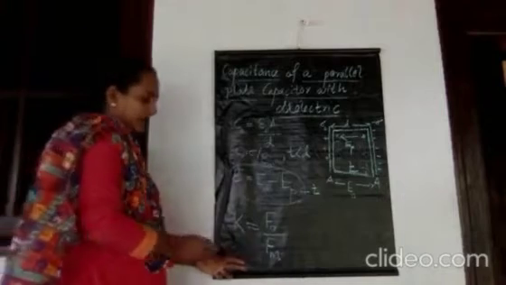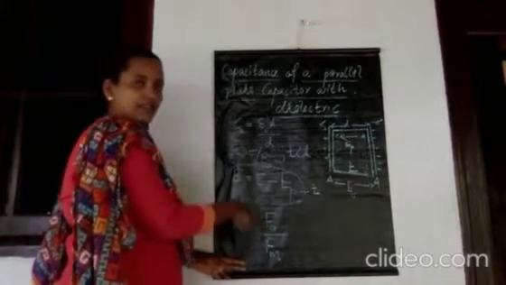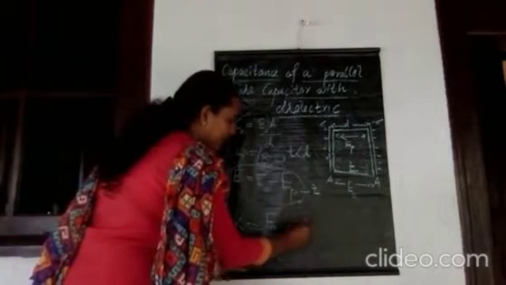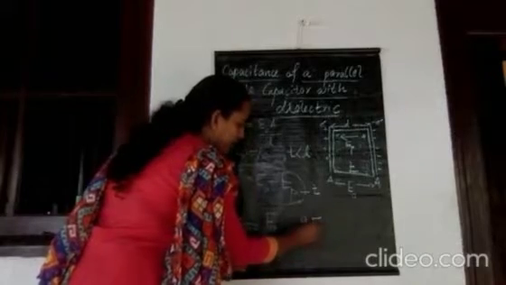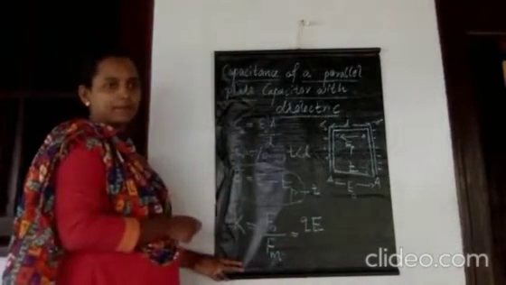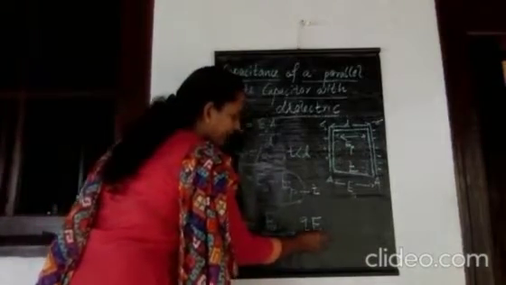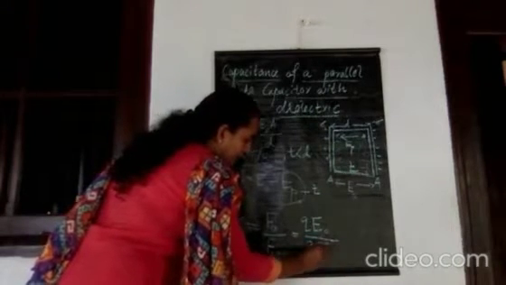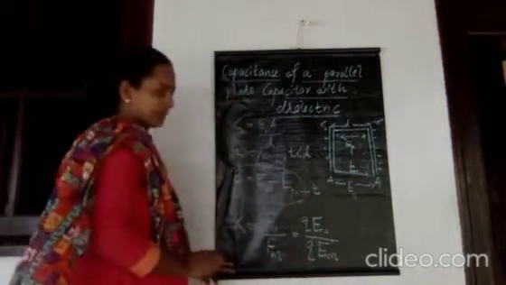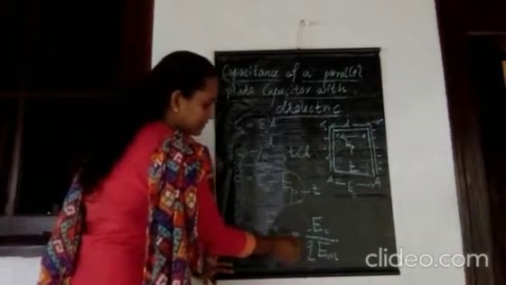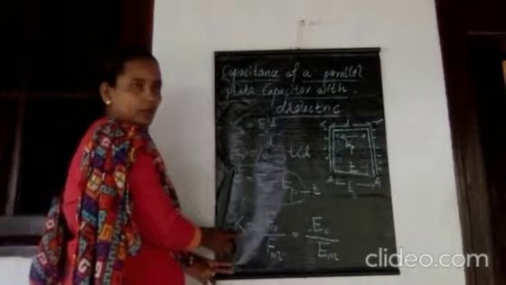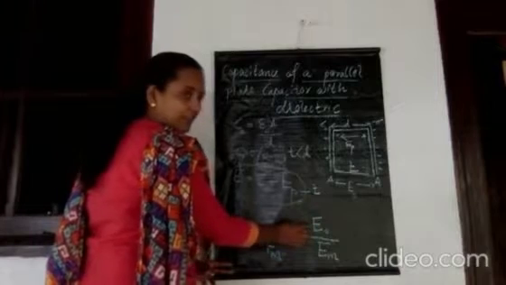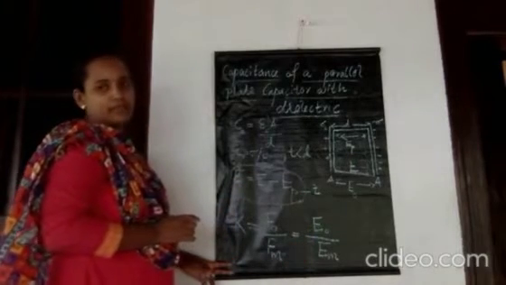But we know that if a charge is placed in the presence of an external electric field E, that charge will experience a force F, and the expression for that force is F equal to QE. In the presence of an external electric field it is QE0, and in the presence of the medium it is QE of medium. Therefore, Q and Q get cancelled. Therefore, the dielectric constant K is equal to F of vacuum divided by F of medium, or otherwise equal to the electric field of vacuum divided by the electric field of the medium itself.